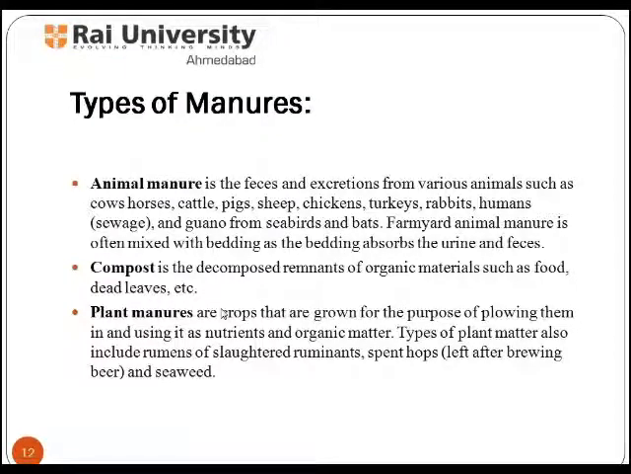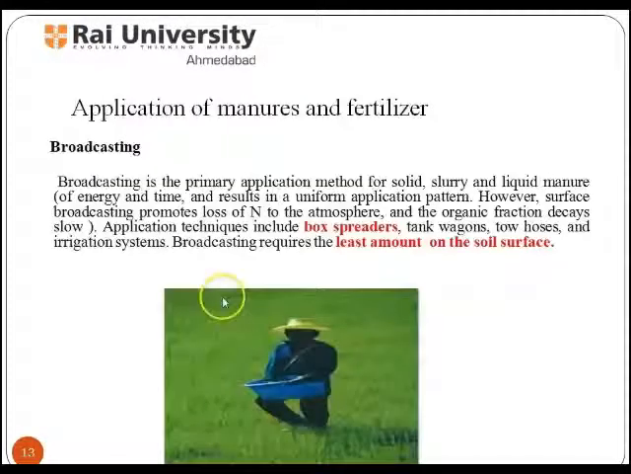A mix of both can ensure that the land as well as the plants will grow healthy. Now, as we are clear with the basic concept of manures and fertilizers, let us study its application in the farm. Application of manures and fertilizers to the soil is one of the important factors which help in increasing the crop yield and to maintain the soil fertility.